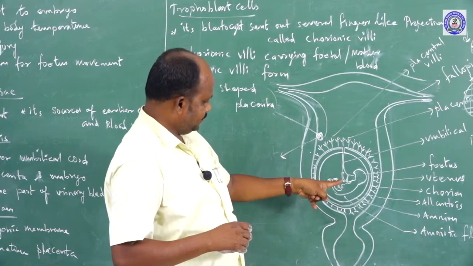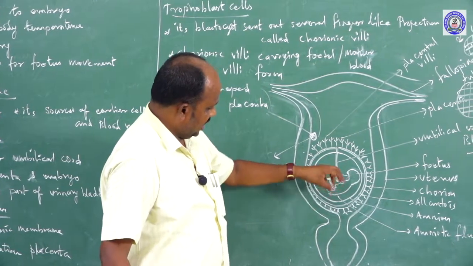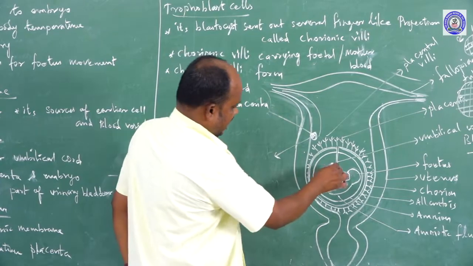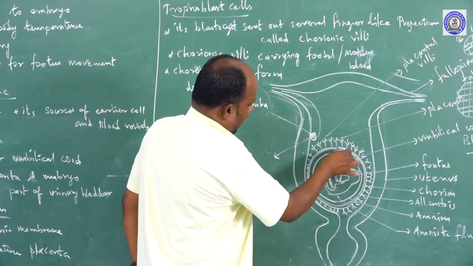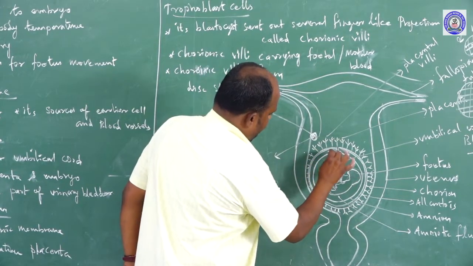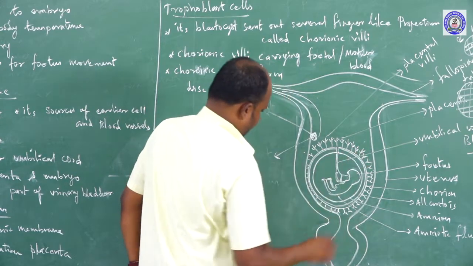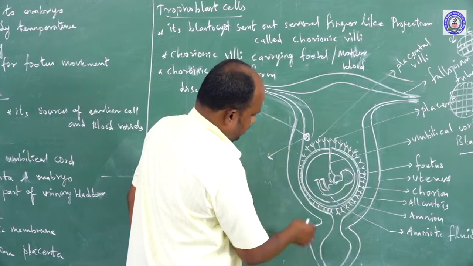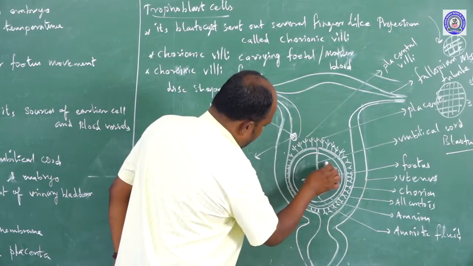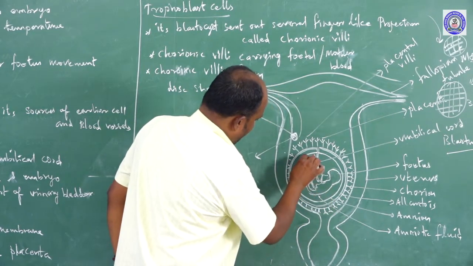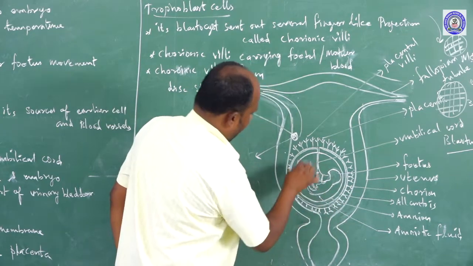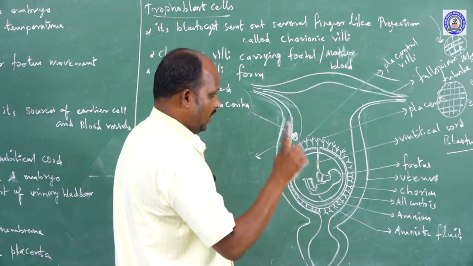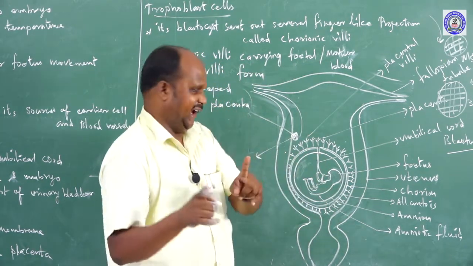This is the fetus living in the mother's uterus. This is the umbilical cord, and this is the extra embryonic layer. From the inside, there is amniotic fluid. Surrounding the amniotic fluid is the amnion, a double-walled fluid-filled membrane.